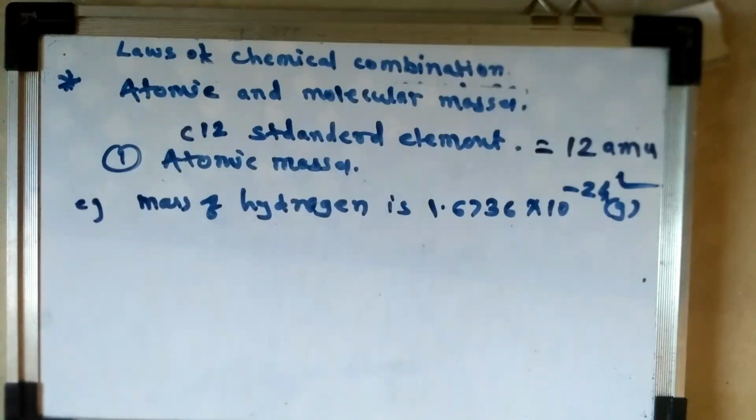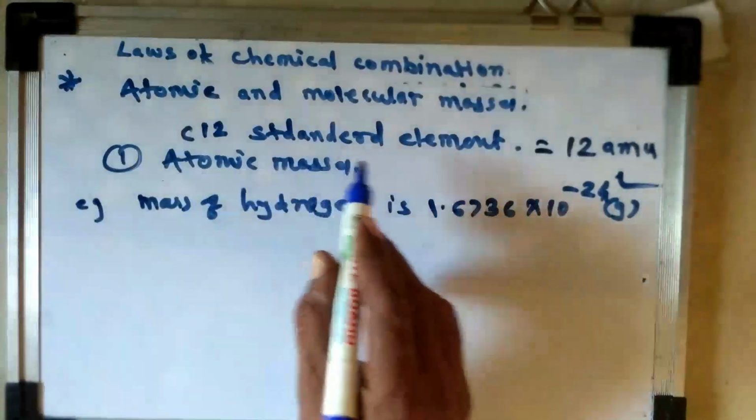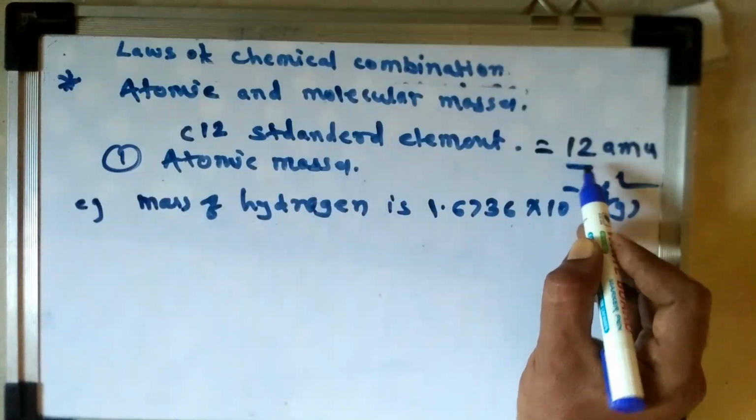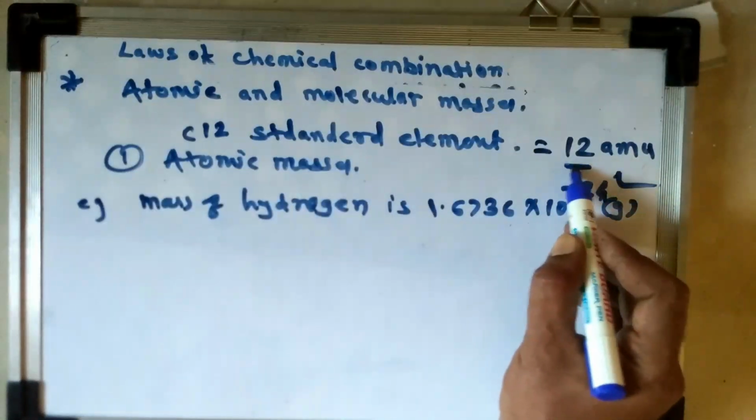We cannot calculate easily. Hence, all the elements can be compared with the standard element C12 by knowing the mass of 12 AMU. That is exactly, mass of C12 is 12 AMU.